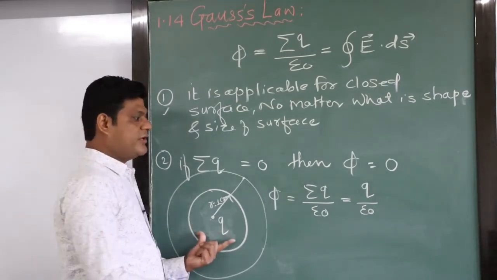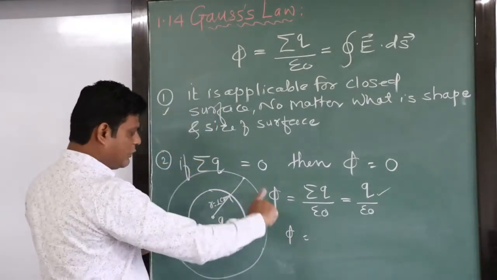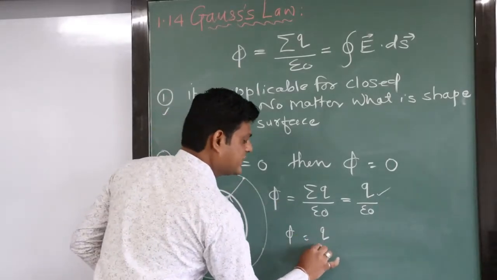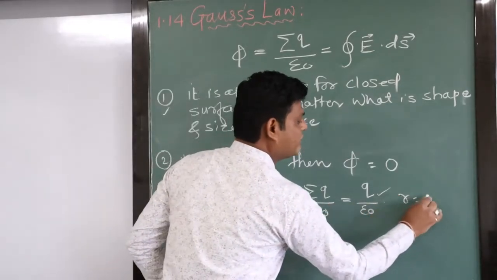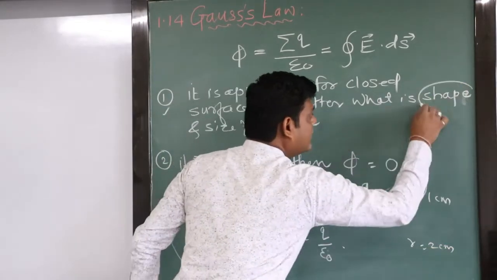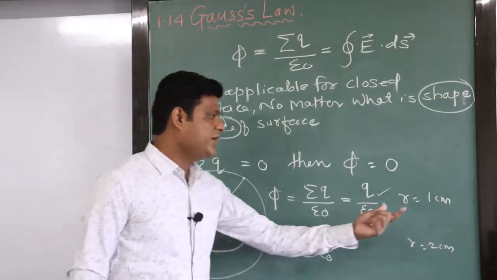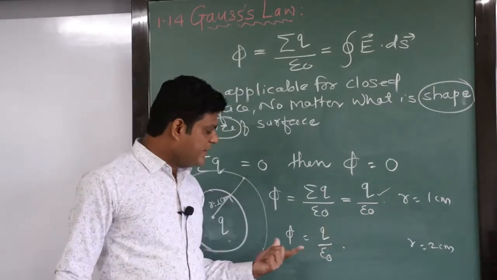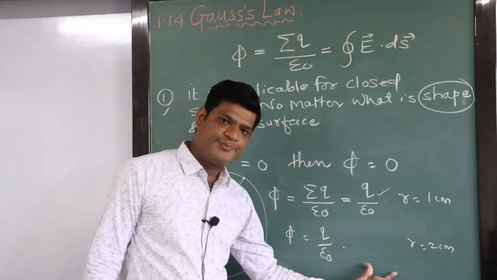In that case also we will use the same formula, right? So flux phi equal to how much charge is enclosed by this radius of 2 centimeter, that is also q. So the answer is the same for the first case and the second case. Here radius equal to 1 centimeter, here radius equal to 2 centimeter. That's why we say that it does not depend upon the shape and size, right? If the sphere has radius 1 centimeter, the answer is q by epsilon 0. If the radius is 2 centimeter, the formula will be the same, the answer will be the same, right?